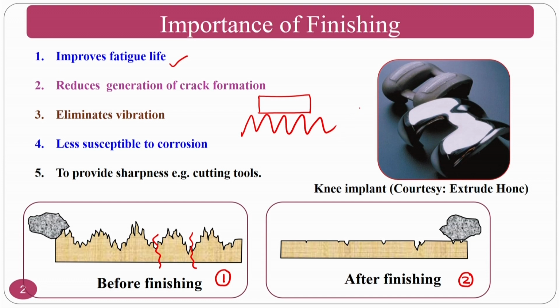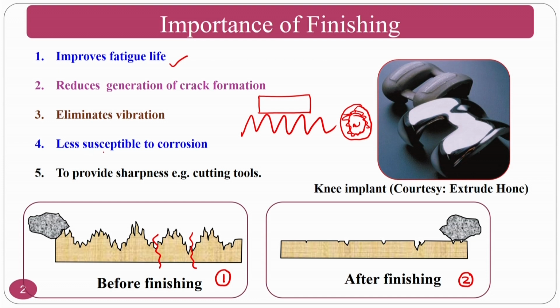Assume the practical application is a shaft in a bore, and this surface is very rough like this, and your shaft is mounted on it. After some rotations, this shaft will fail because the rough peaks will shear off. Then vibration will come into existence.